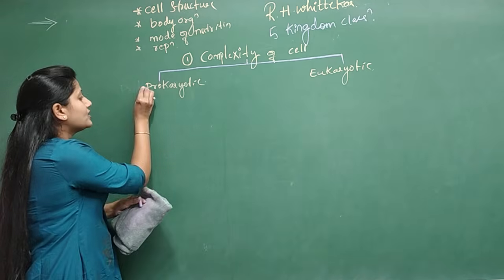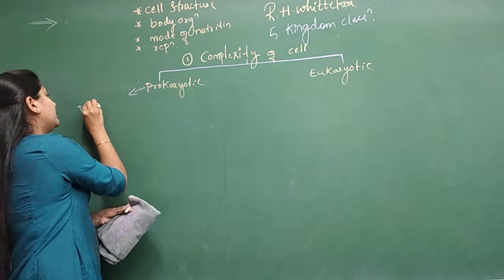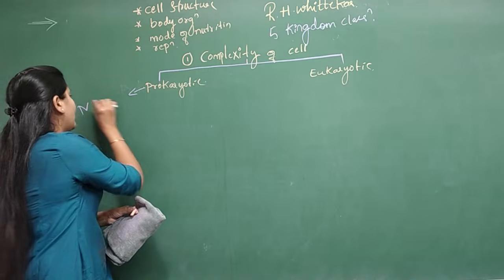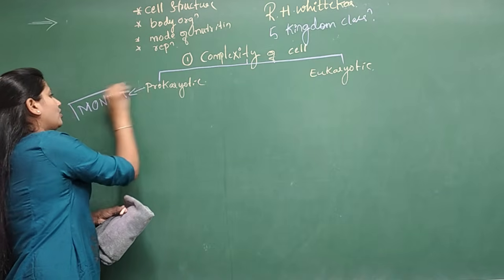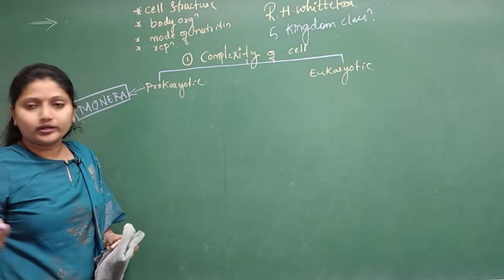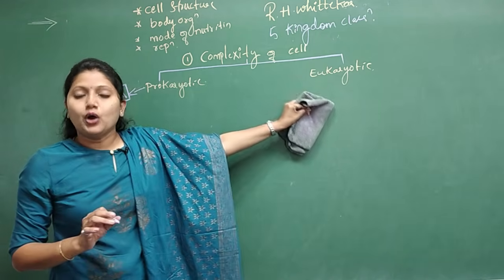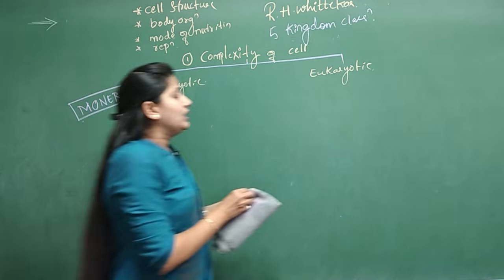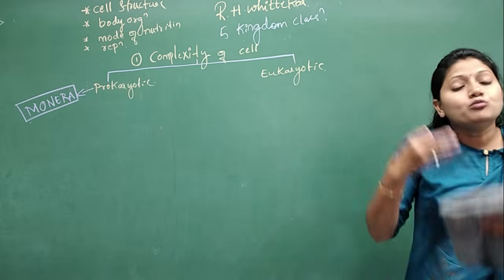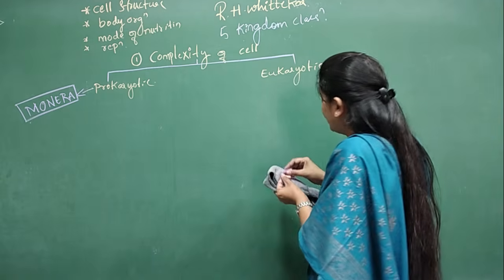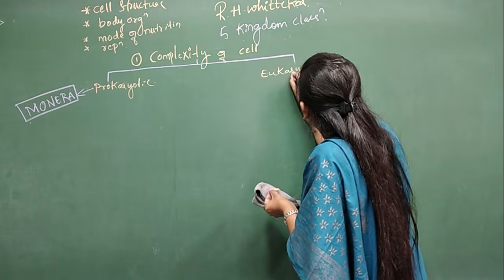All the prokaryotic organisms were placed under one particular kingdom called Monera. So which one is left out? Eukaryotic is left out. Then to differentiate the organisms under eukaryotic, they considered one more characteristic, that is the complexity of the organisms. Or I'll take it this way.